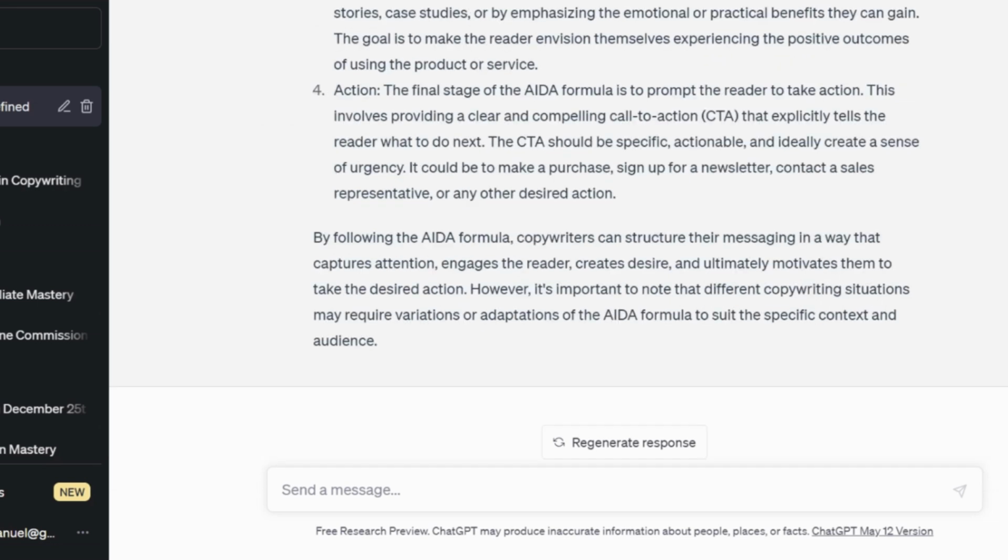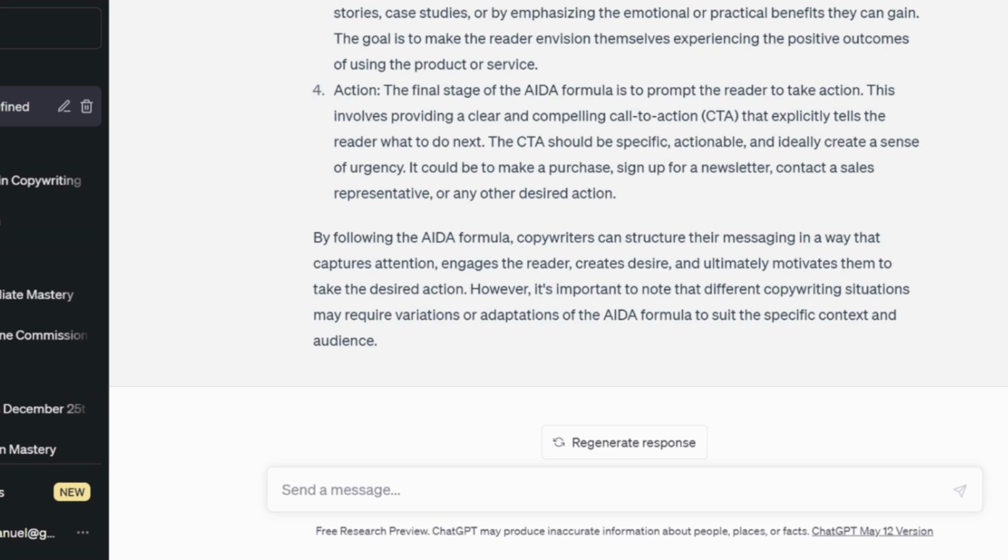By following this particular formula, writers can structure their message in a way that captures attention, engages readers, creates desire, and ultimately motivates them to take the desired action. However, it's important to note that different copywriting situations may require variation or adaptation of the AIDA formula to suit the specific context.